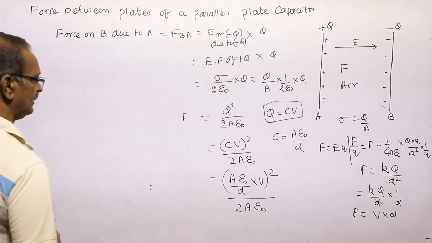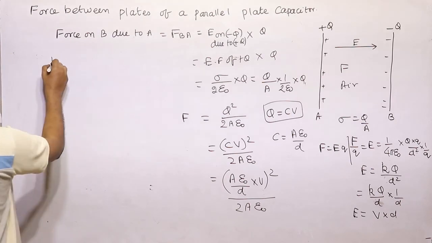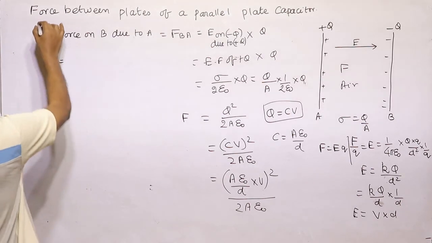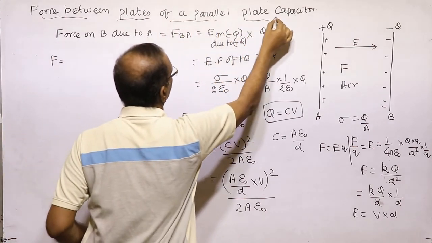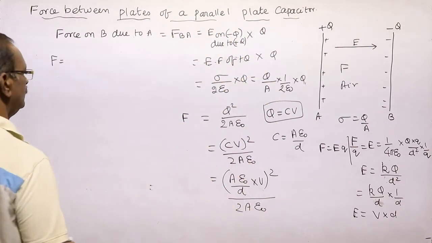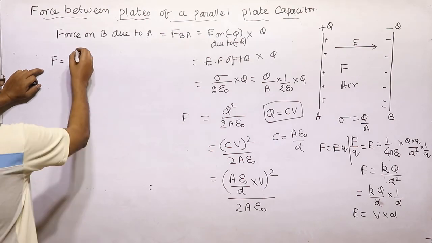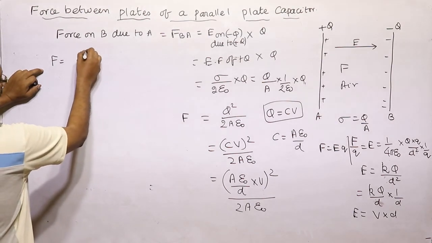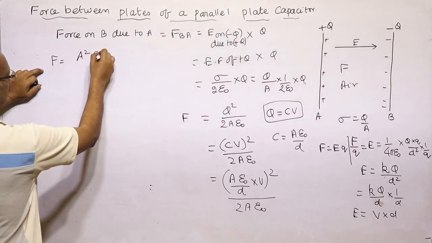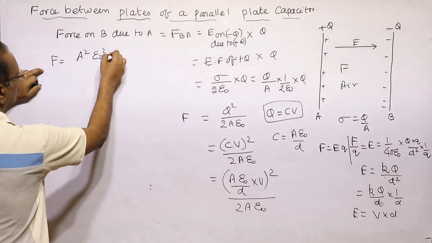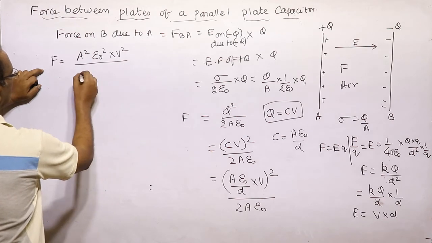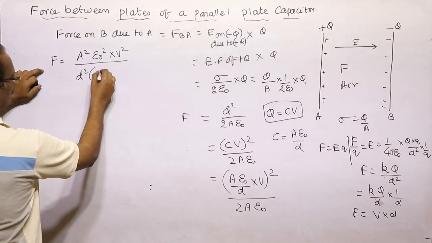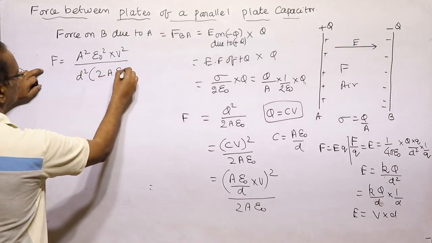So force between the plates of a parallel plate capacitor is A square epsilon naught square into V square divided by D square into 2 into A epsilon naught.